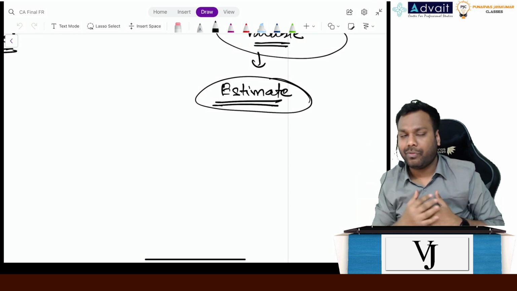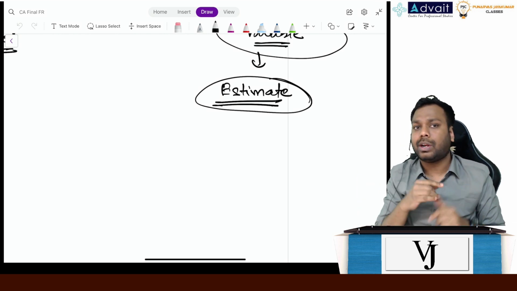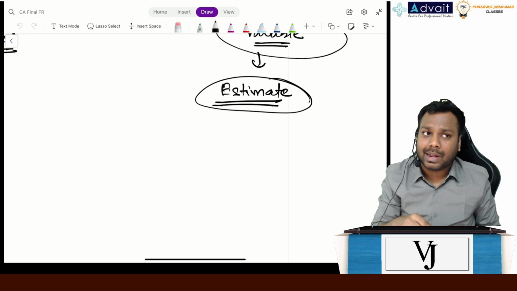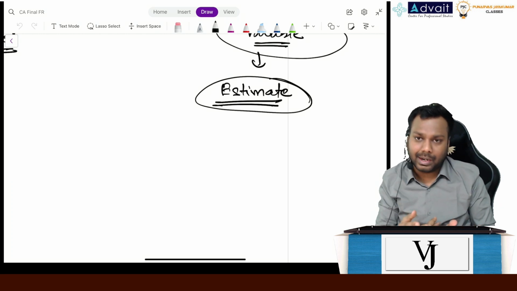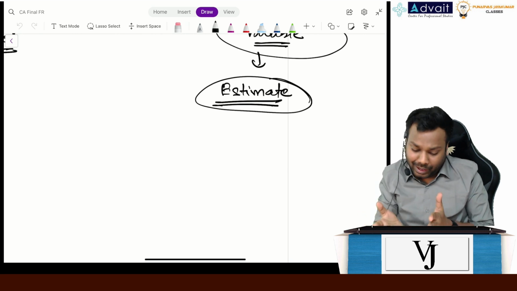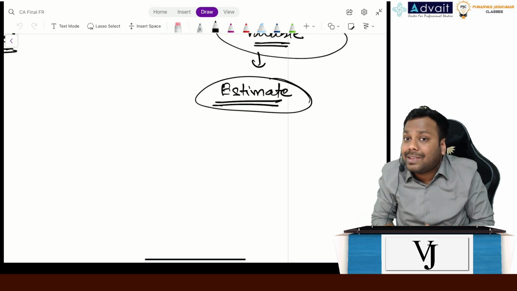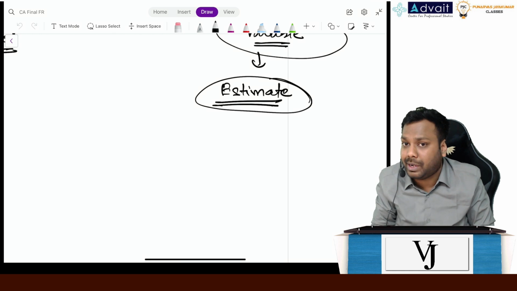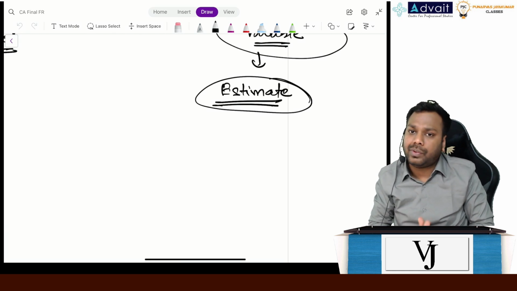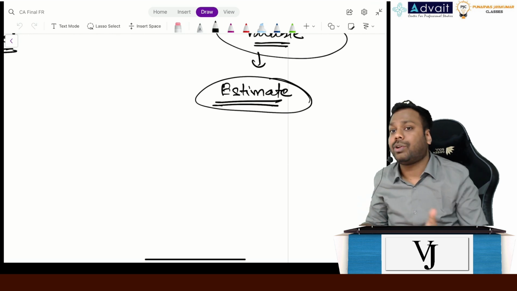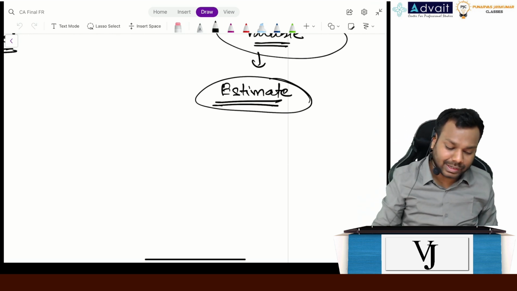But does that mean I am not allowed to reverse in the future? No, I can reverse, because it's an estimate and it can change. Based on today's estimates, you are certain that you will not reverse. But if in the future the estimate changes, yes, you can reverse that. That's what the standard says.